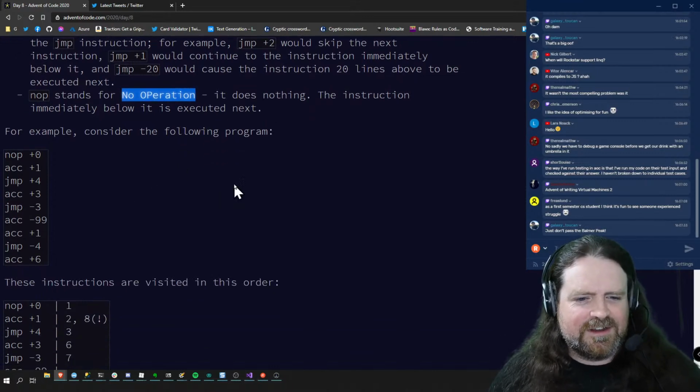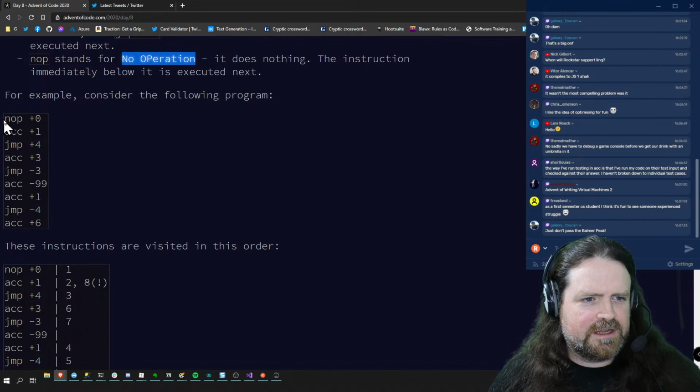Anyway, consider the following program. NOP, ACK, jump, ACK. So we are going to go... NOP is going to do nothing. Move to the next instruction.